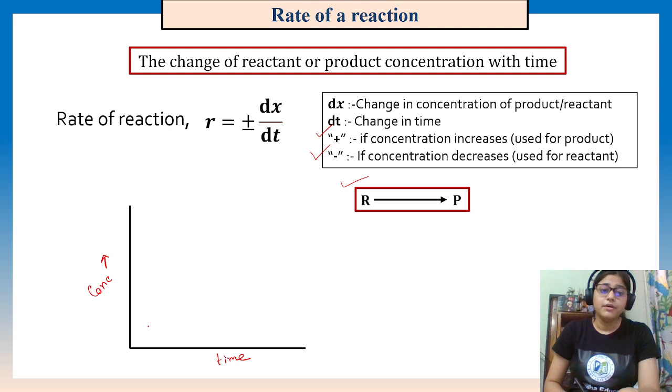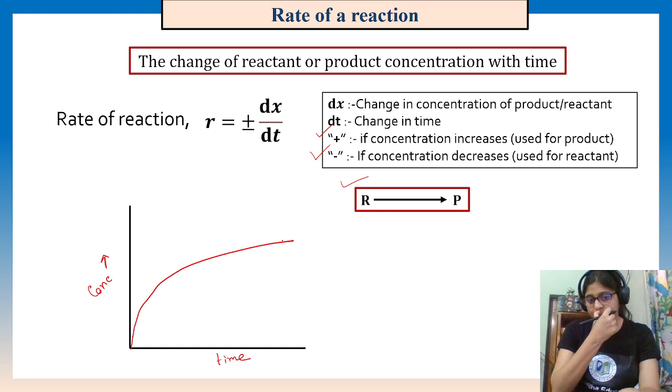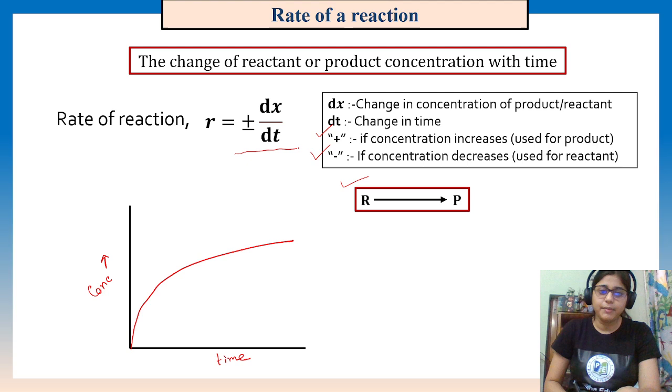For the product, it will increase, right? This way. Okay. This is for the product, and dx/dt is nothing but the slope. This is the slope actually, the slope of this kind of change in concentration with time.